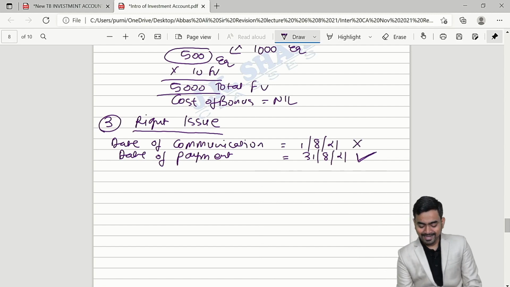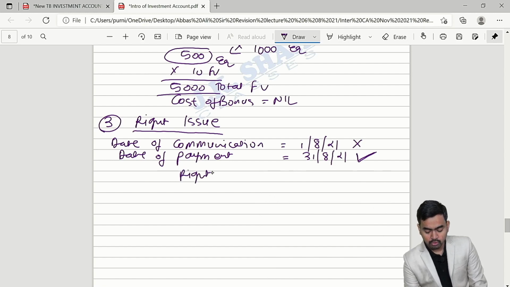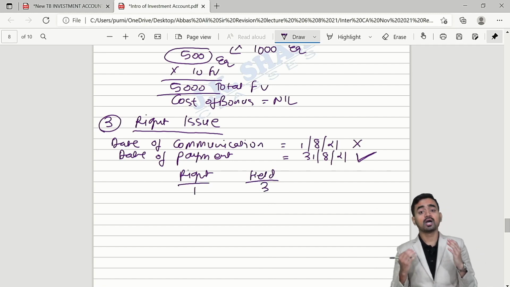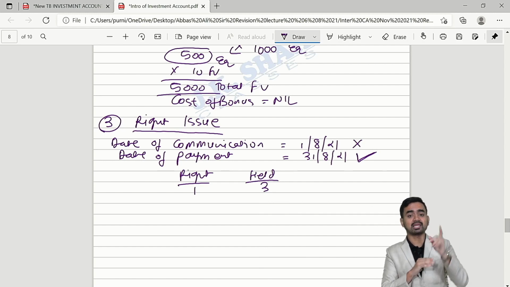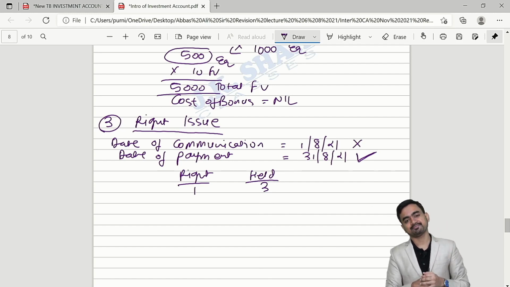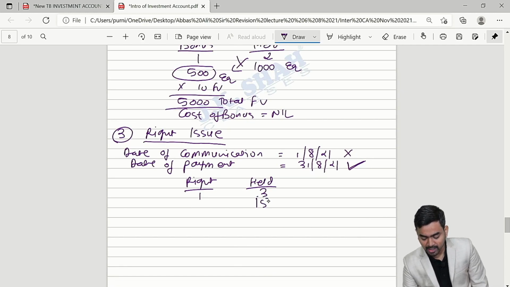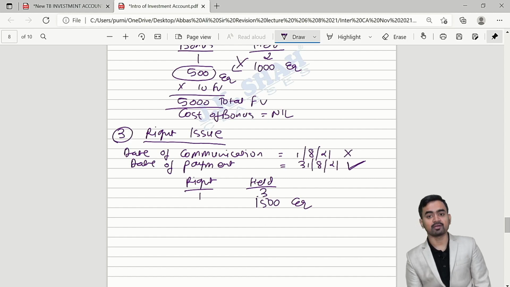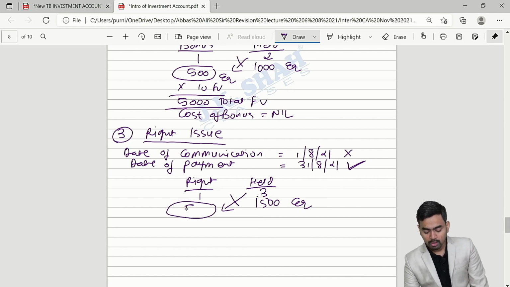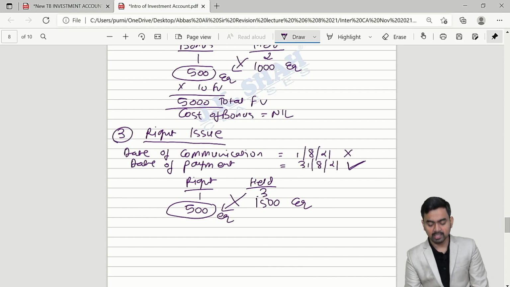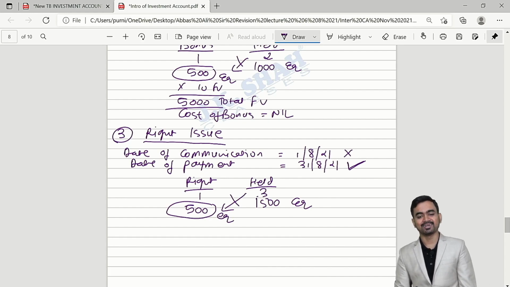Clear? Now, in my example, the ratio is 1:3. So, right and held, tell me how many shares? 1:3 is the ratio. How many shares am I now holding? Can I say 1000 shares purchased, 500 bonus. So, total how many shares am I now holding? 1500 equity shares. How many right shares am I entitled for? 500 equity shares. Is it clear?